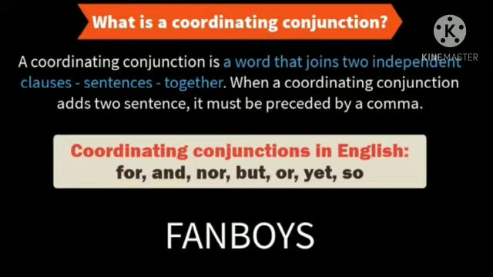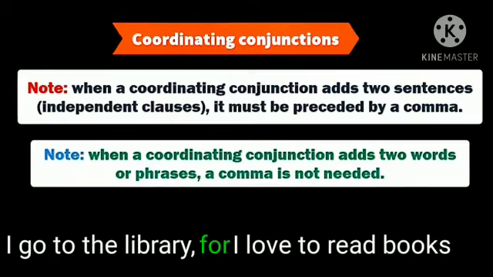And to remember these coordinating conjunctions, an acrostic is there, that is FANBOYS. By this, you can easily remember which conjunctions are there. Now, few important points to remember.